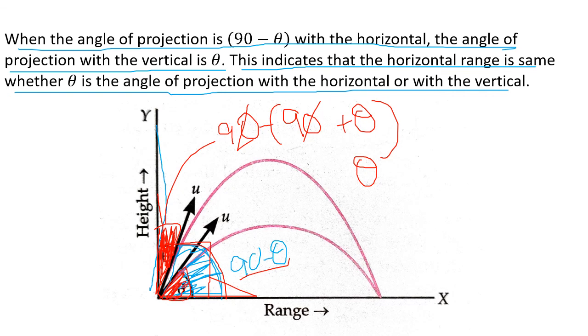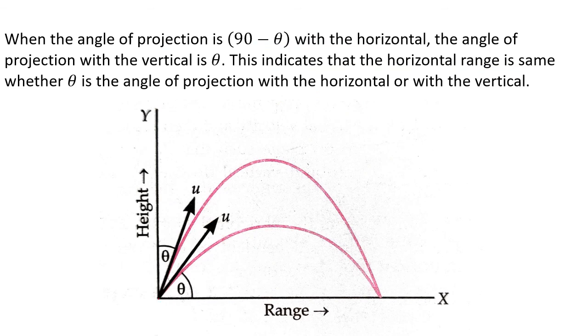And how much is this projection of the angle? This is also theta. So when you throw a stone at an angle theta with respect to the horizontal, or I'll say when you throw the stone at an angle theta with respect to the vertical, in both of the cases, what do you notice?